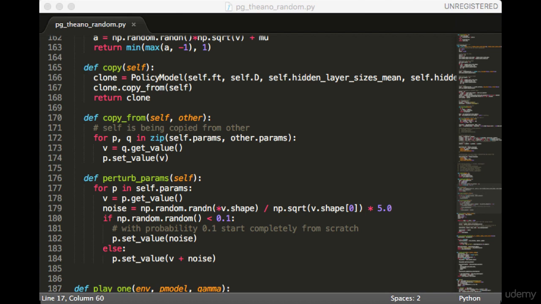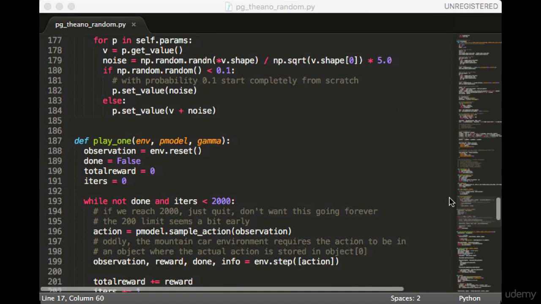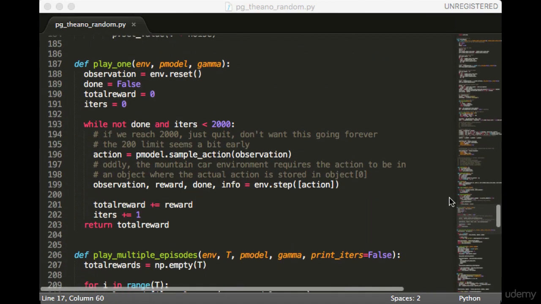Next, we have the perturb_params function. This is what will help us do the hill climbing. So what we do is, we loop through each param, and then with probability 0.1, we just assign a new random setting to the param. Otherwise, we take the current param and add some noise to it. Next, we have the play1 function. This one's pretty simple.